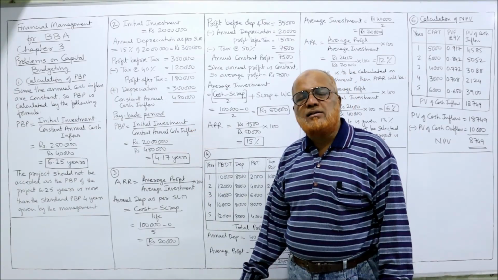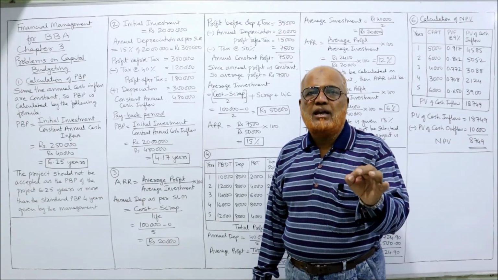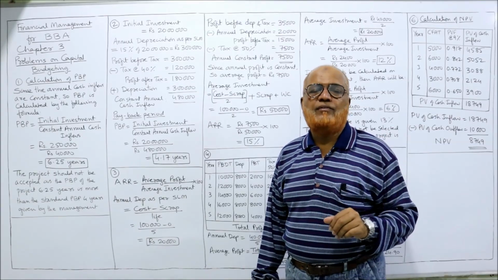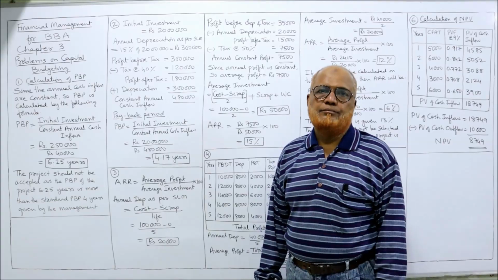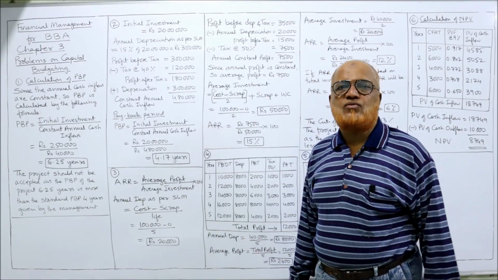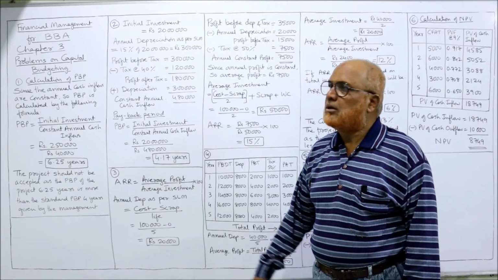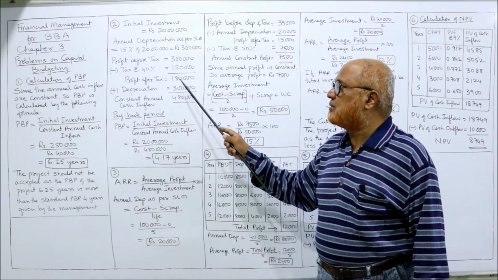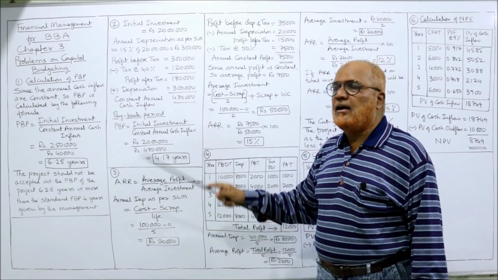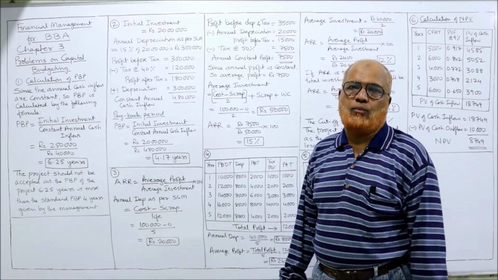To profit after tax, we have to add back depreciation because we need cash flow. We don't require profit. So how to convert the profit into cash flow? Add back depreciation. Very simple rule. So depreciation 3 lakh rupees. Add back 3 lakh. 4,80,000 is the constant annual cash inflow.